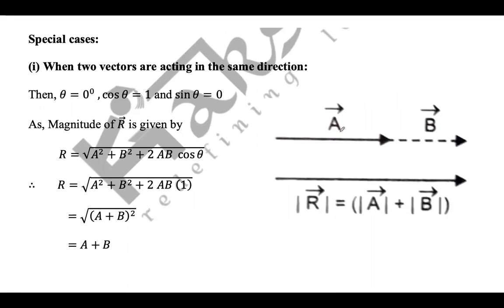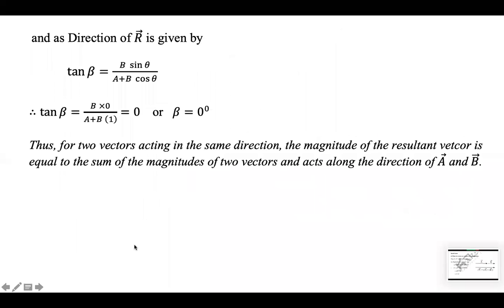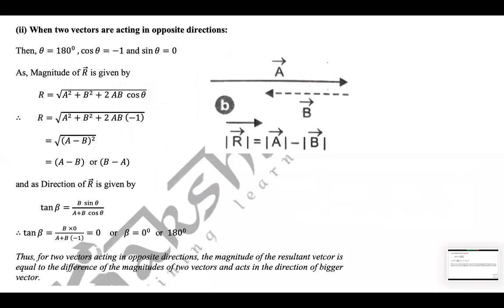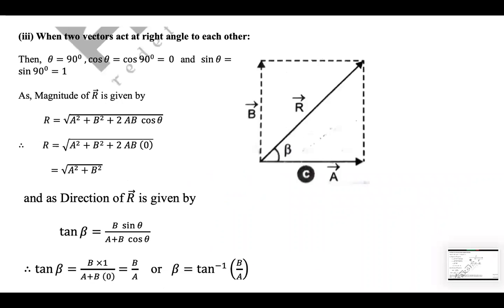So there is this special case when A and B are in the same direction, then theta is 0 degrees, so it becomes A plus B. This again is the same special case which we have already done. And the direction remains the same as vector A. And when they are in opposite directions, you find A minus B. This also we have already done. Right? When they are at right angles, then you directly find the formula of R by root under A square plus B square. So this is, let's say, A and this is B.